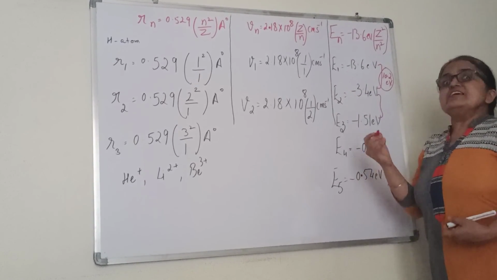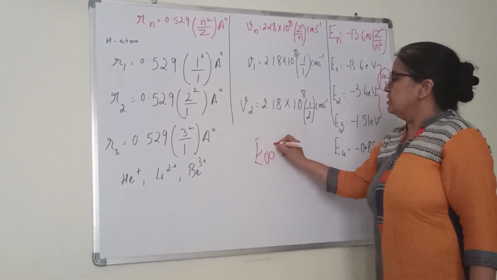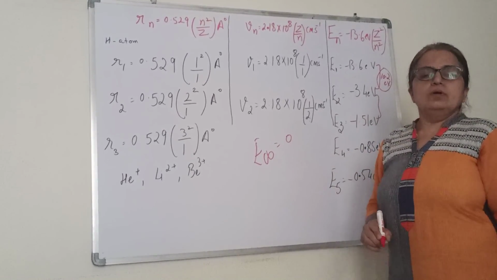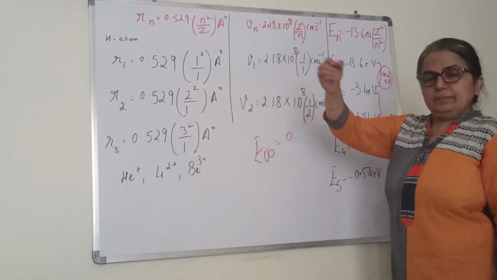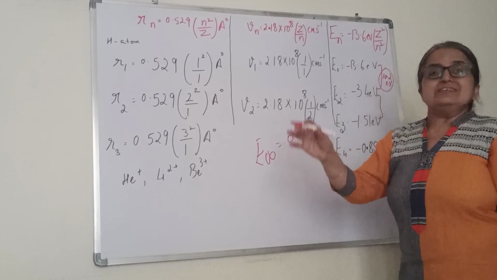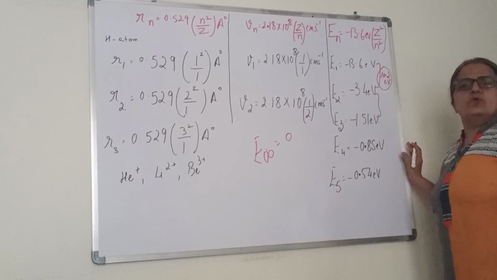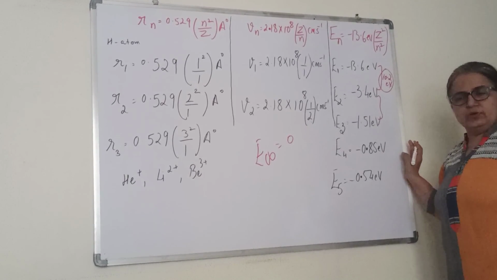So what is E infinite? We know E infinite, children, is equal to 0. As you move away from the nucleus, the energy possessed by the electron increases. Okay, it is increasing. So we will discuss some more questions in the next video. You can note this down.